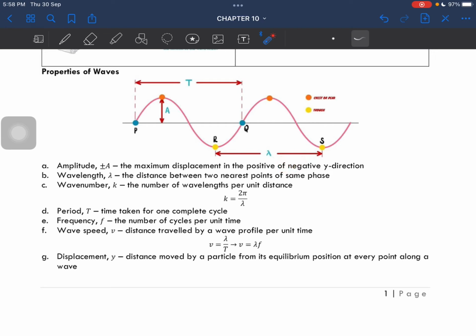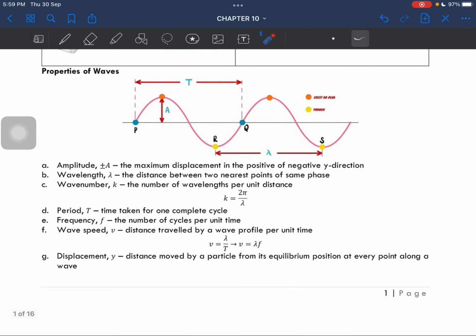Okay, then we have wavelength. It's labeled there in the graph. Shouldn't have any problem. And then we have wave number. So basically wave number, it is the number of wavelengths per unit distance. Okay, per unit distance, how many wavelengths it has. And then period, obviously time taken for one complete cycle.